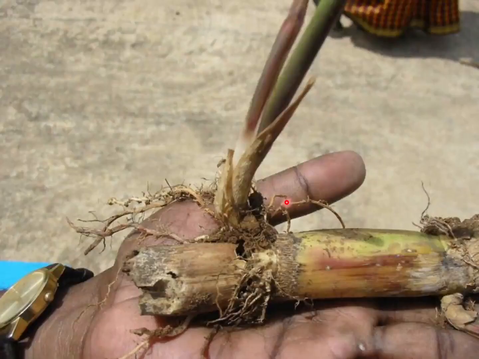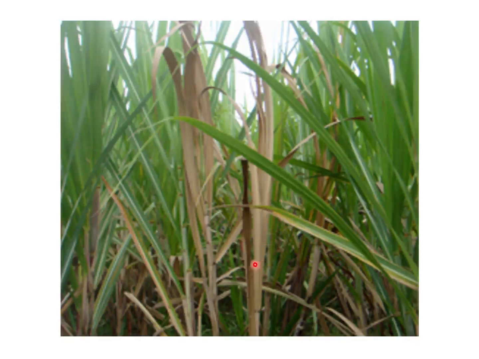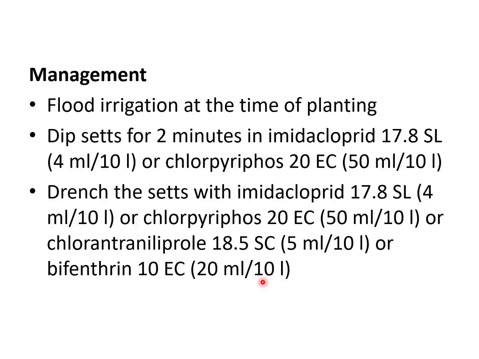So this is another picture. See this, the plant dries up, and it can be easily pulled out. And coming to the management, as termites prefer dry soils, if water is available, go for flood irrigation to manage termite infestation. And another way is to go for insecticide application.